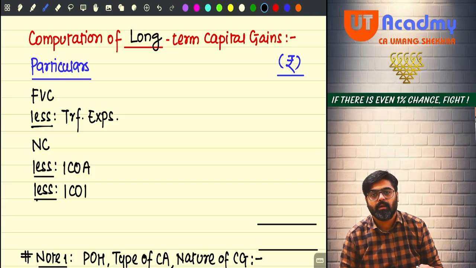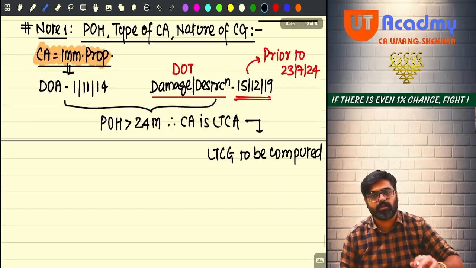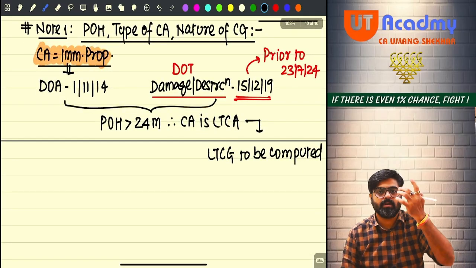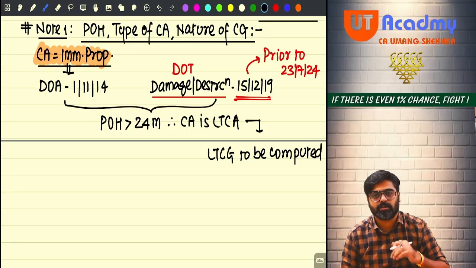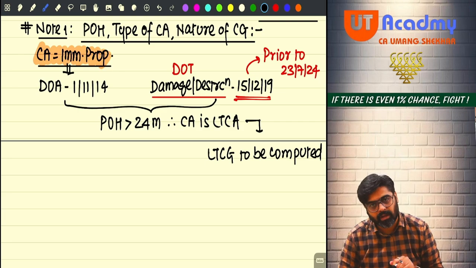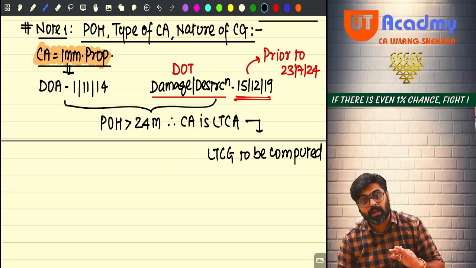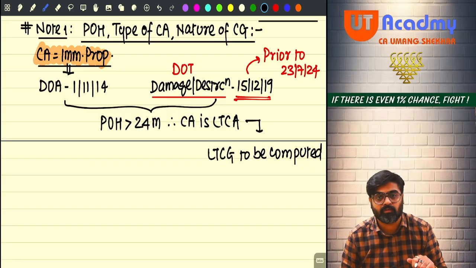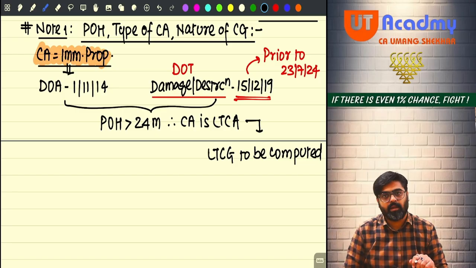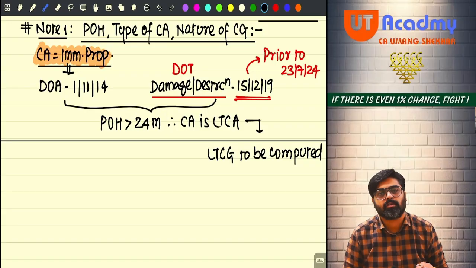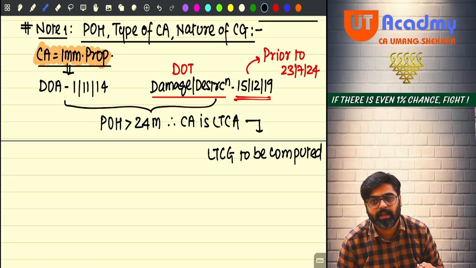Now tell me, do you have full value of consideration? First of all, tell me what type of transfer this is. This is a normal type of transfer or damage or destruction? So damage or destruction will result into gain. No, damage or destruction is not going to result into gain. Insurance claim received on this damage or destruction will result into gain. Yes or no? So are you getting any insurance claim? Tell me yes or no.